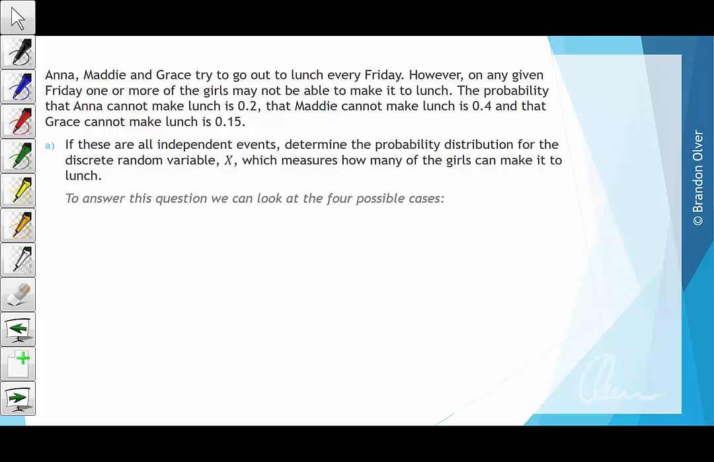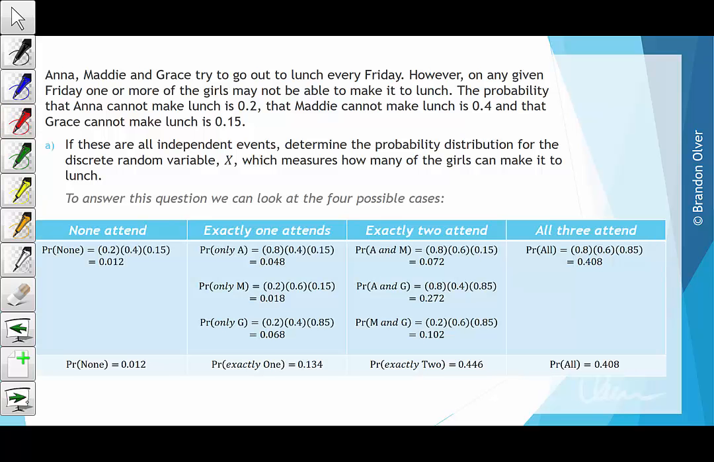Just before I reveal the solution to this, what you can do to calculate these yourselves is to multiply each of the probabilities together because they're independent to get the intersections. So if we have a look, the probability that none of them can make it to lunch is simply the probability that Anna can't make it times the probability that Maddie can't make it times the probability that Grace can't make it. So when we do that, we get 0.012 as the probability that none of them can make it out to lunch.